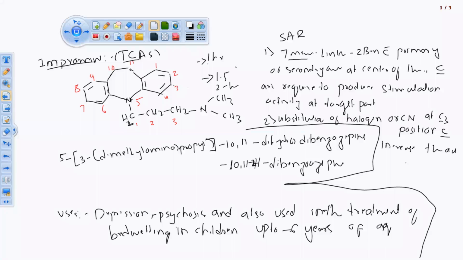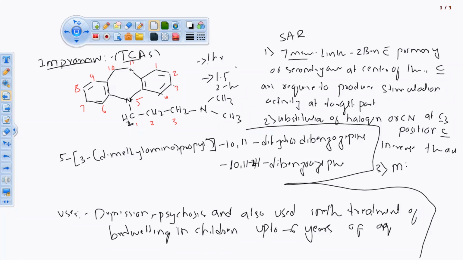One is about the 6 and 7-membered ring, substituted nitrogen atom with primary and secondary amine. Second SAR is for substitution of a halogen atom at the C3 position, halogen or cyanide group. And the third point in the SAR is that the maximum potency of the drug occurs when the basic nitrogen is replaced by a propylene bridge.